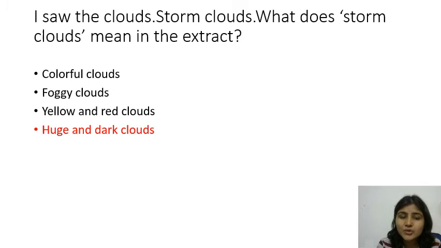So here in this question, I saw the clouds, storm clouds. What does storm clouds mean in the extract? I'm just showing you different kinds of questions that might come to us from a simple paragraph from the text. So storm clouds definitely means huge and dark clouds. It's already written in the text that the clouds were very huge. So it is huge and dark clouds.